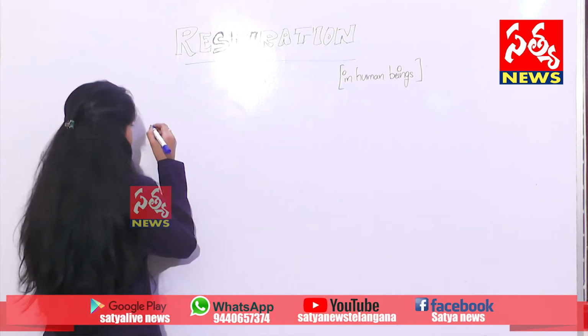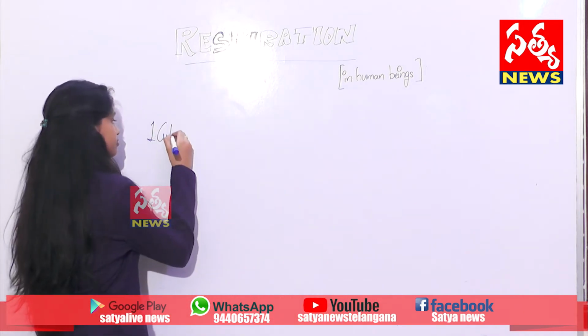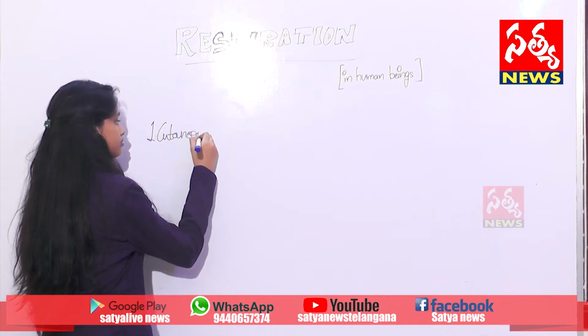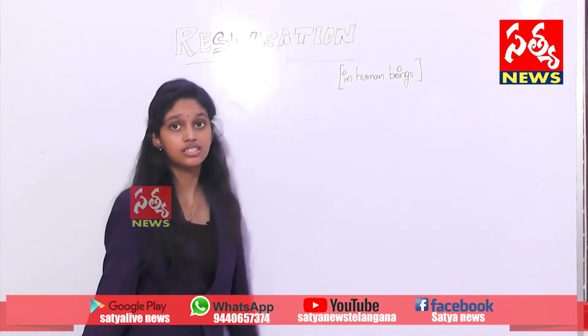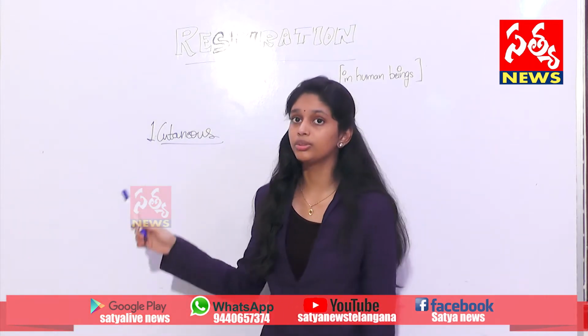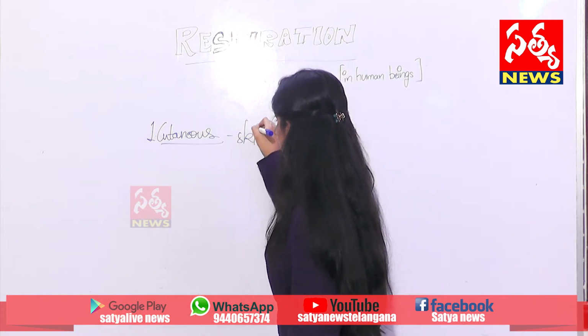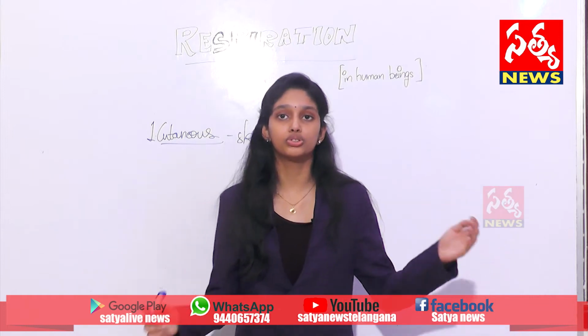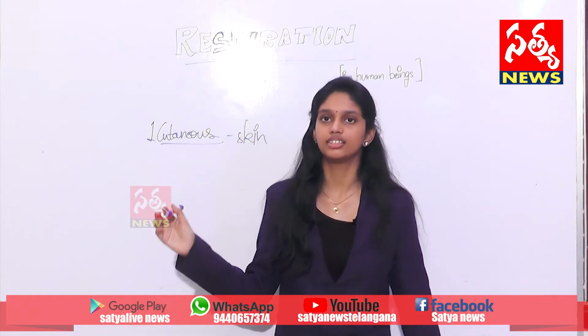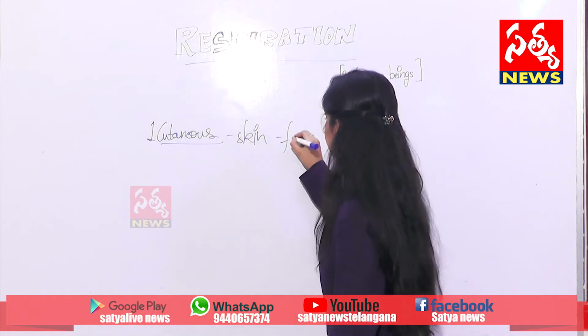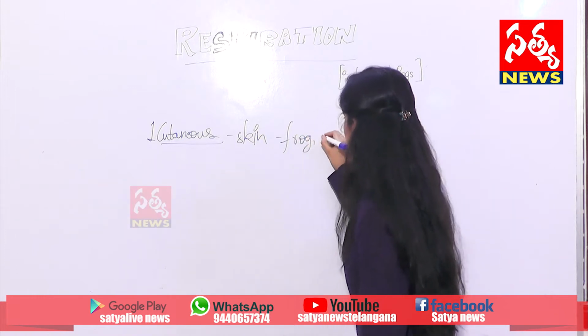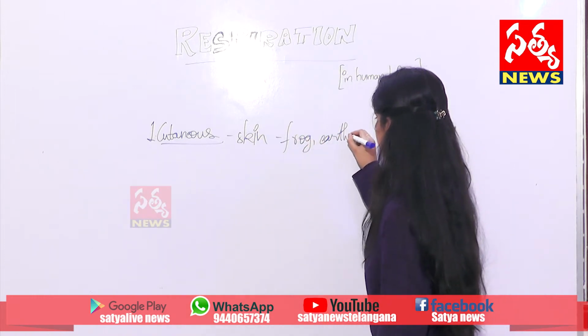First, cutaneous respiration. The organ associated with cutaneous respiration is the skin. We know organisms that respire through skin: frogs, earthworms, etc.